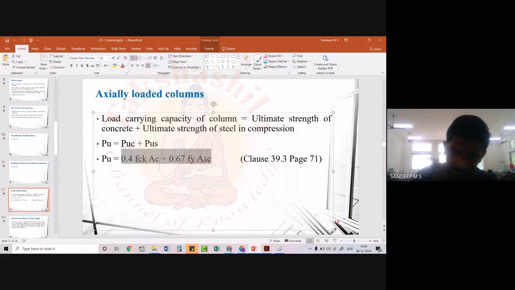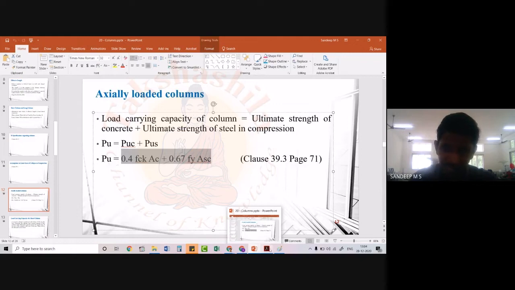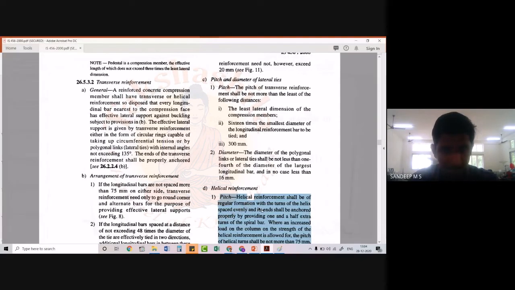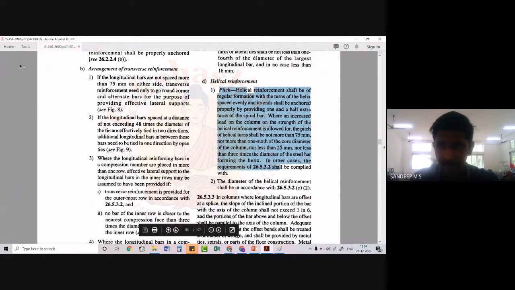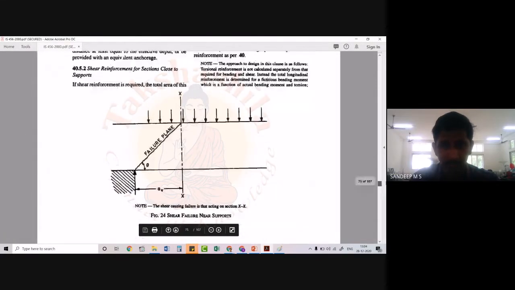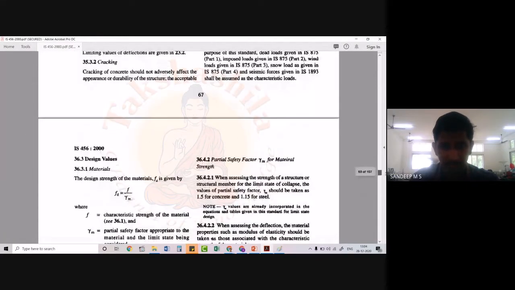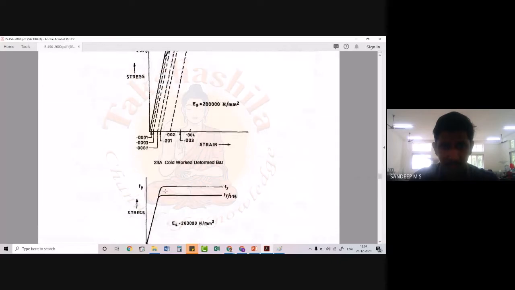Okay, Asc means the area of steel provided. fy is the yield strength of the steel. Then we have Ac as the cross section of concrete. Then we have the fck value. Let's go to the code and see this equation 39.3.